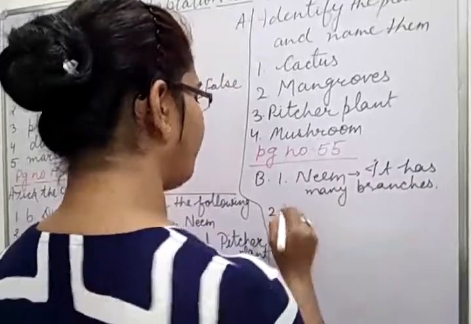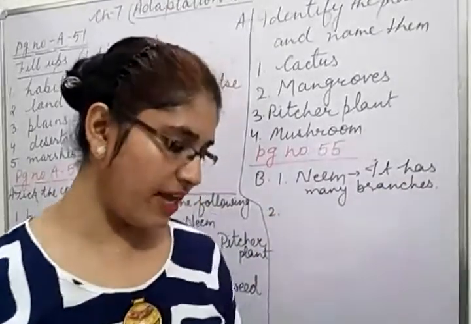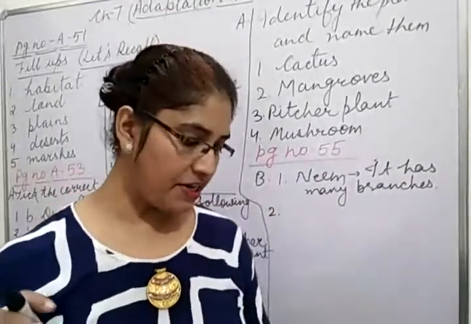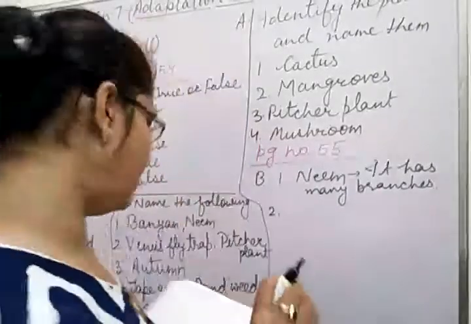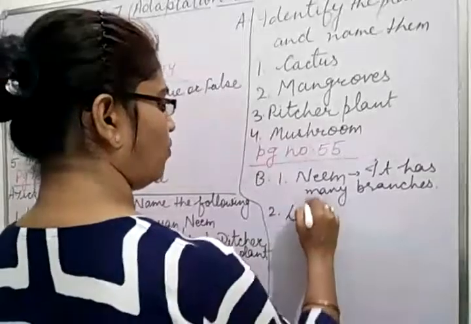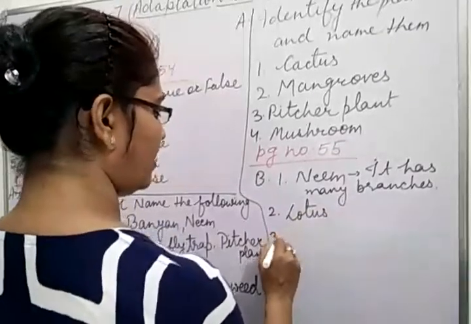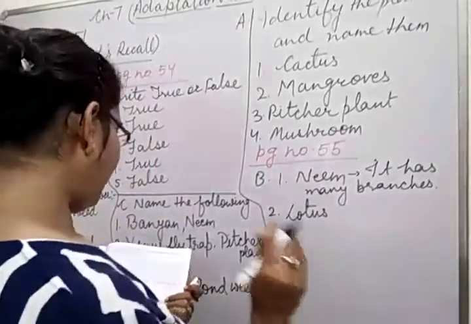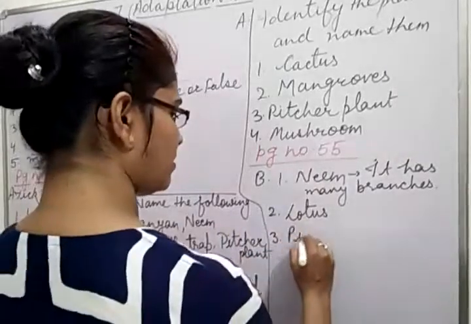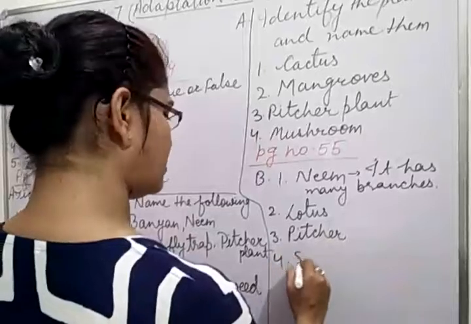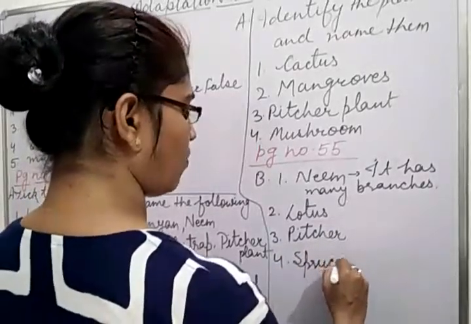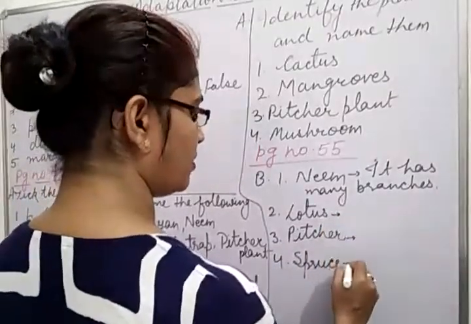And you will find in this grid, you will find lotus, you will find pitcher, and you will find spruce. So find out it. आप ये तीनों मिल जाएंगे, आपको ढूंढना है. Otherwise I will tell you in live class. Then pitcher and spruce. Okay, and write down their feature.